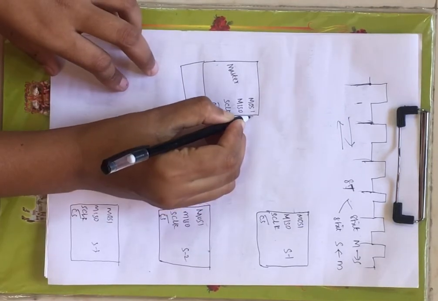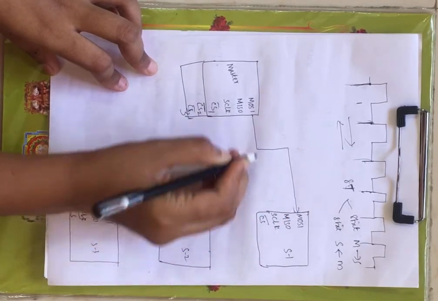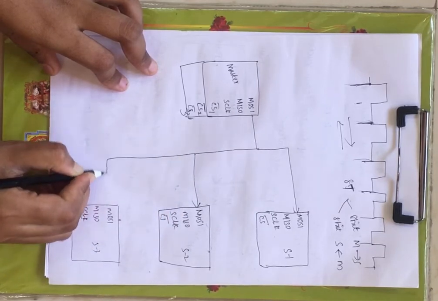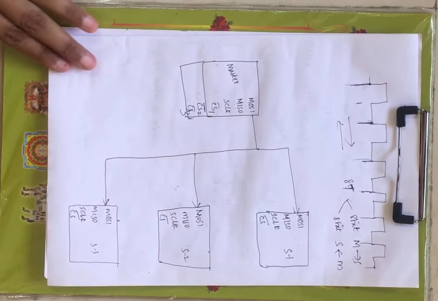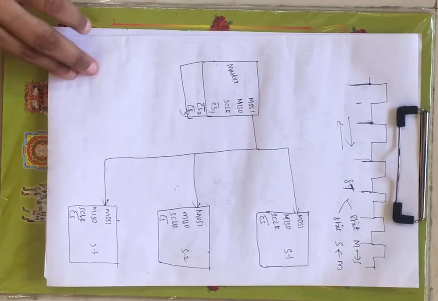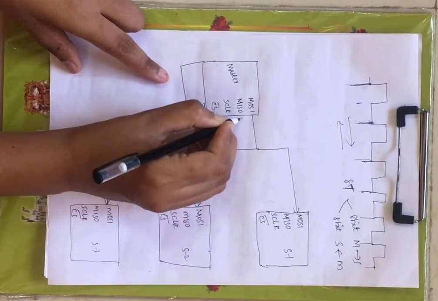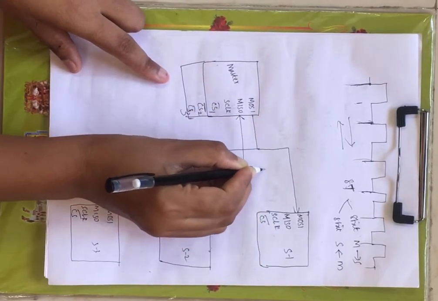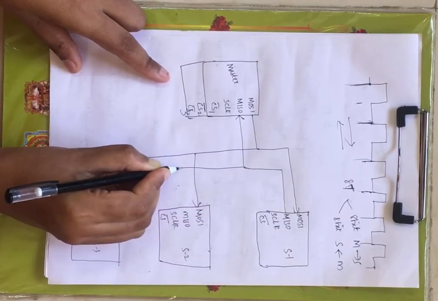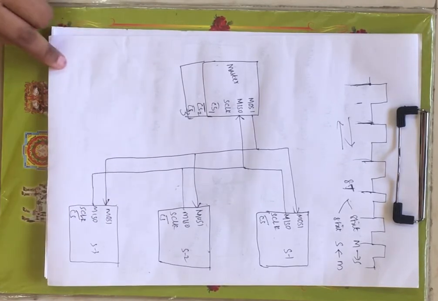Now MOSI is connected to MOSI. Master out, slave in, right? Now similarly master in, slave out, master in, slave out, right?